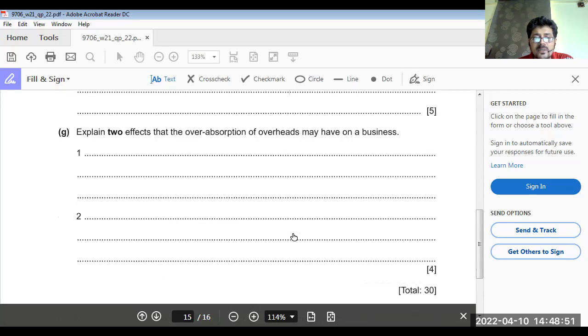There is the risk of over absorption of overhead. Over absorption would result in increased cost price and increased selling price. That would not be beneficial for the business because we have to compete and survive in a competitive environment. So we should use the correct value of absorption. Are you getting my point? And obviously, over absorption will show lower profits than what we actually have.